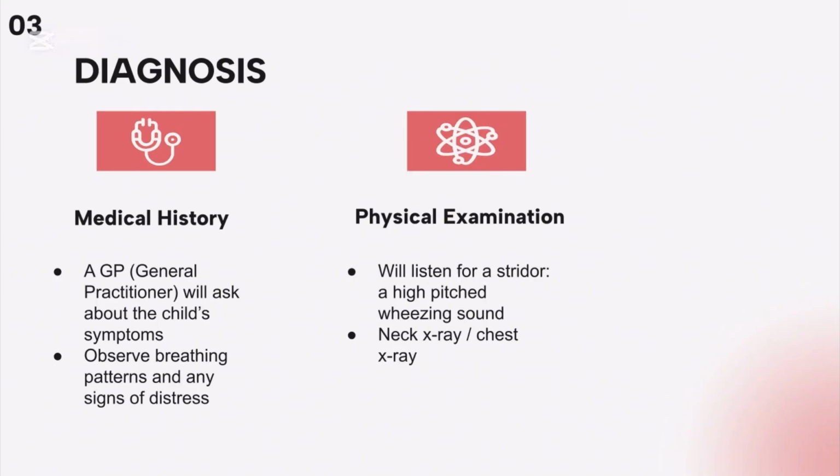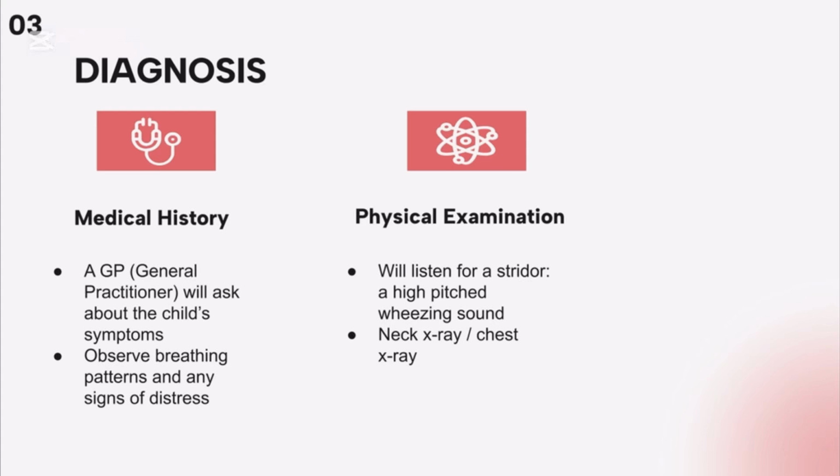3. Croup is typically diagnosed through a combination of medical history. The general practitioner will ask about the child's symptoms, checking off the characteristics of croup that were said before, and the doctor will perform their own visual inspection. Children with severe respiratory distress may become restless, anxious, or agitated, which can further increase the airway narrowing, making it even more difficult to breathe.